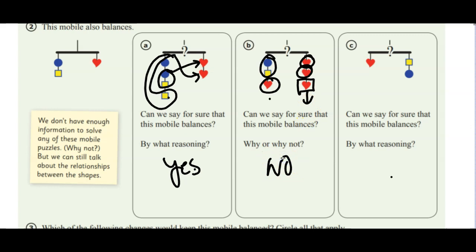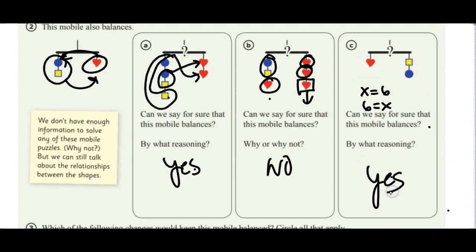And then over here, notice this, we've moved the heart to the left side and the circle and square to the right side. Will it still balance? Yeah, it does. It doesn't matter which side it's on. And that goes back to our reflexive property. Remember we spoke in a previous lesson where we said if we have x equals 6, we can also say 6 equals x. If you have a heart equals square circle, then a square circle also equals a heart. So this is a yes also.